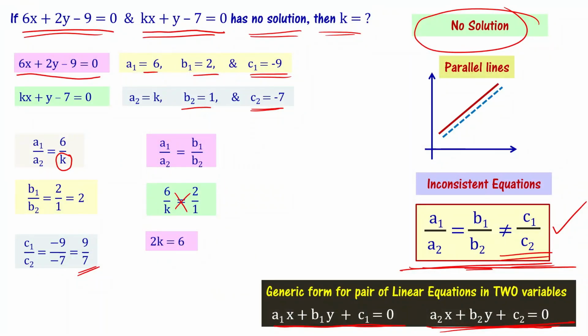2k equal to 6, k equal to 6 by 2, that is equal to 3. So k equal to 3 is the solution.